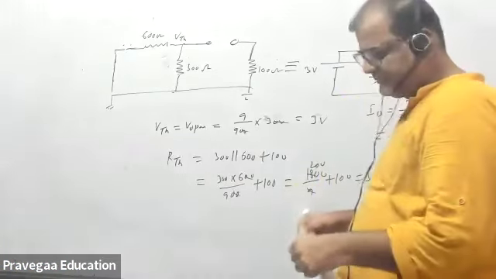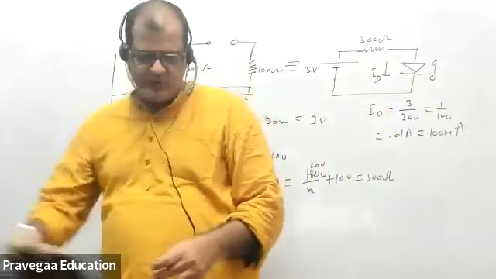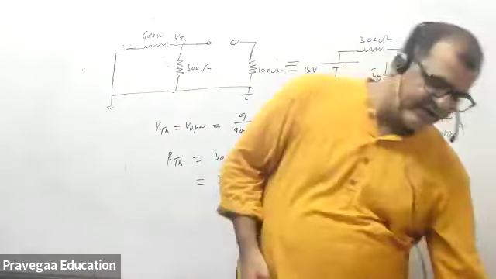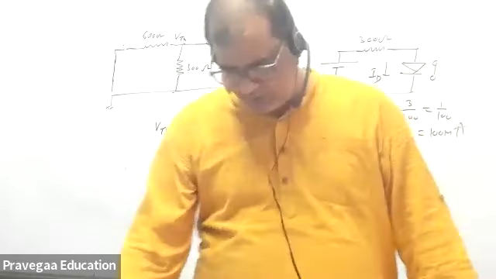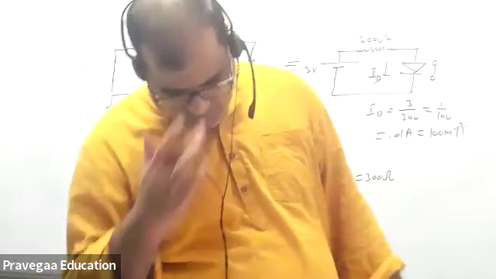So let us stop here. We now know how to find whether the diode is forward bias or reverse bias. Tomorrow we will learn more about how to deal with the problems. Okay, thank you. I'll stop here.